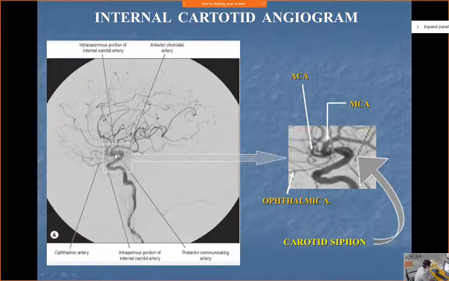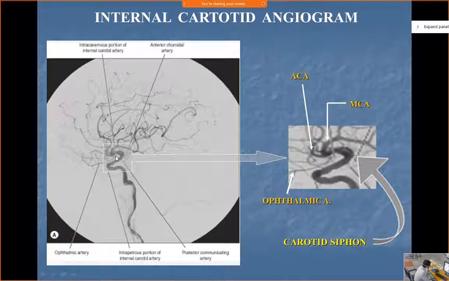Now it will divide into different branches. Here you see there is a branch which is coming like that. This is the first branch. Can you see this image in your mobile or computer, wherever? Can you see this image? Yes? Yes, sir. Okay, so the first branch coming like that is the ophthalmic artery, which will supply the eyeball. This is the first branch.